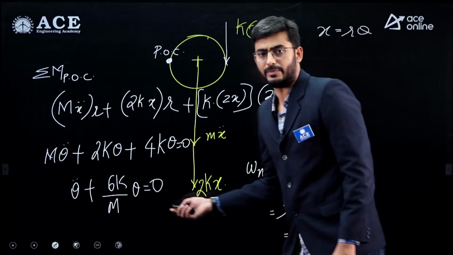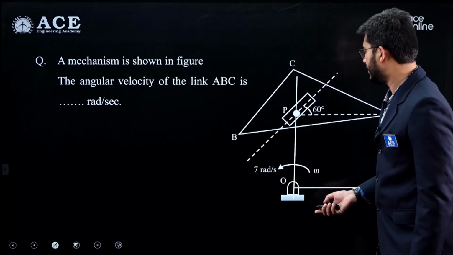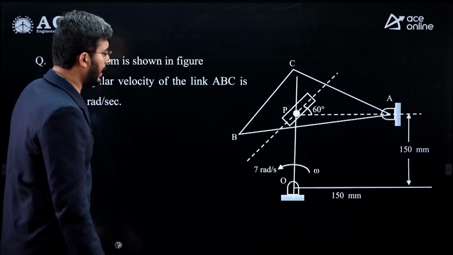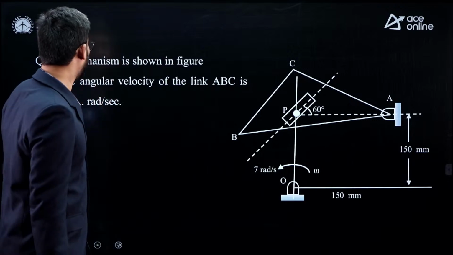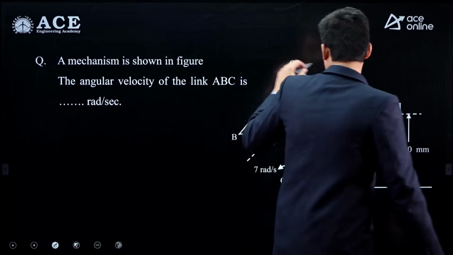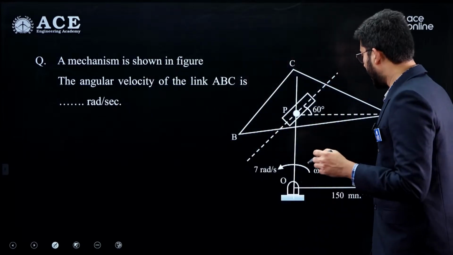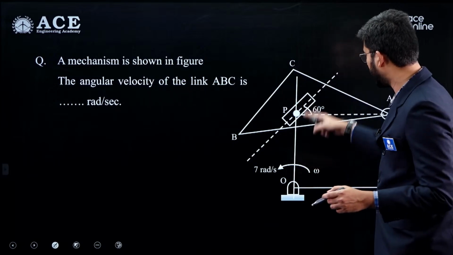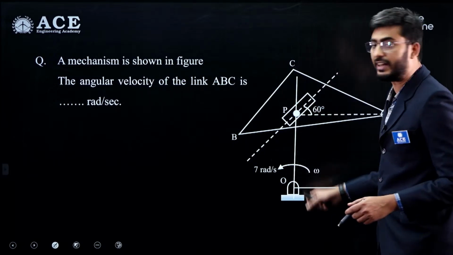So this is the first question from the vibrations chapter. Let us see another question. Yes, another question is from velocity analysis. For the mechanism shown in the figure, they are asking us to find the angular velocity of link ABC. Link ABC is in a triangular shape, and the angular velocity of link OC, or link OP, is given as 7 radians per second.